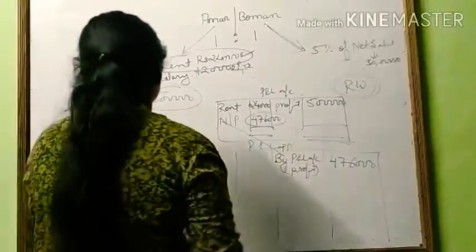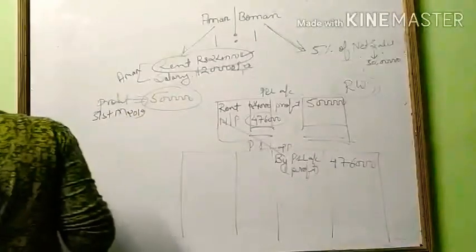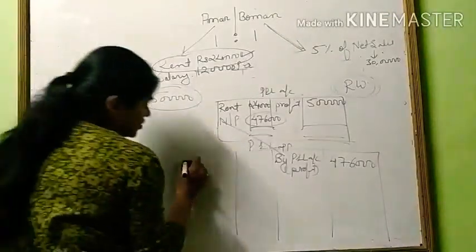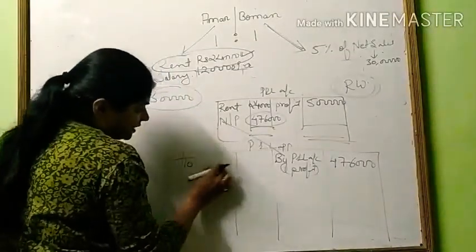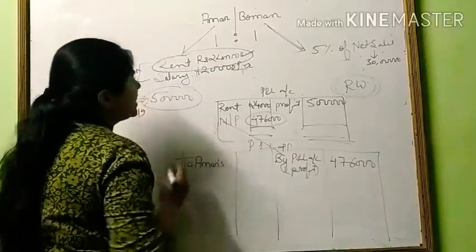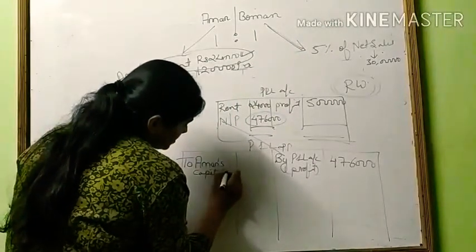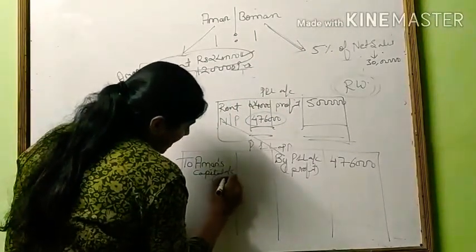What items? Those which are appropriation of profit, like salary. Who will get salary? Aman will get salary. So don't write salary here; write To Aman's capital account, in brackets salary, because this amount will be gained by Aman. How much?